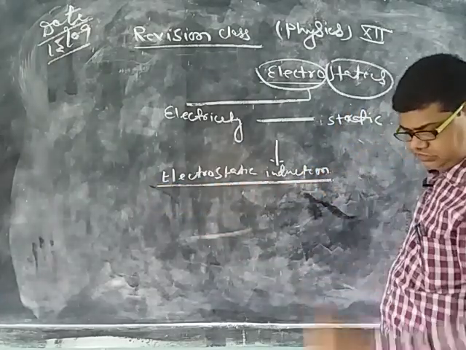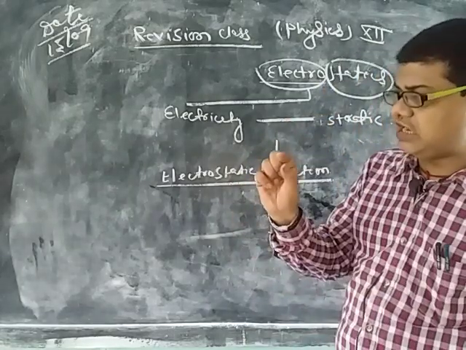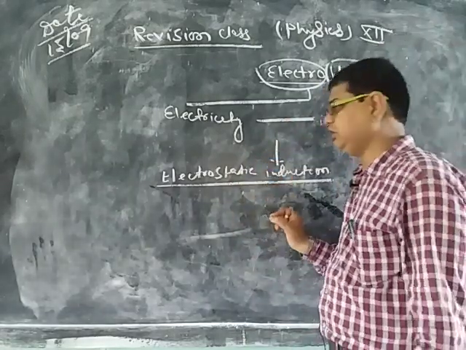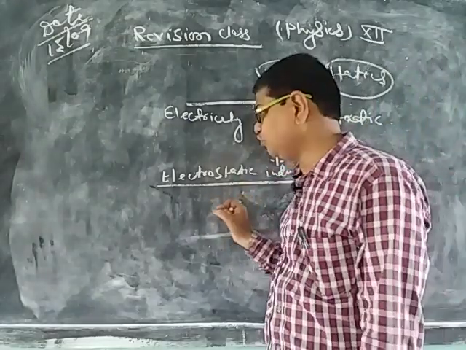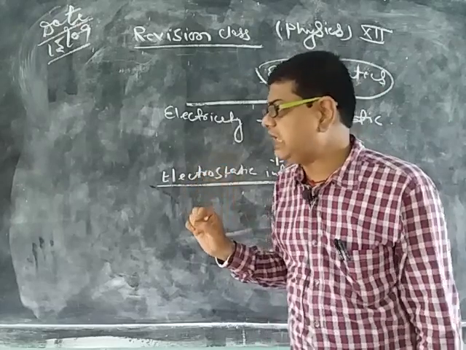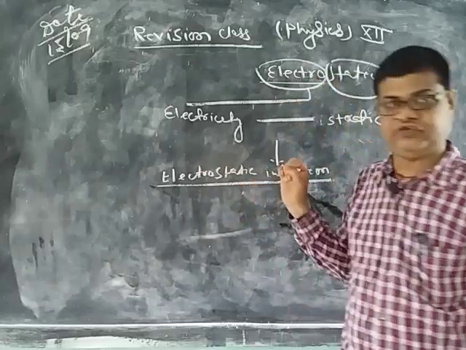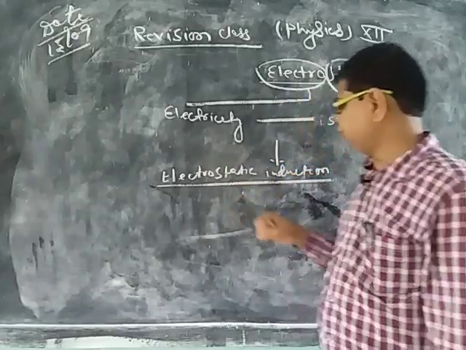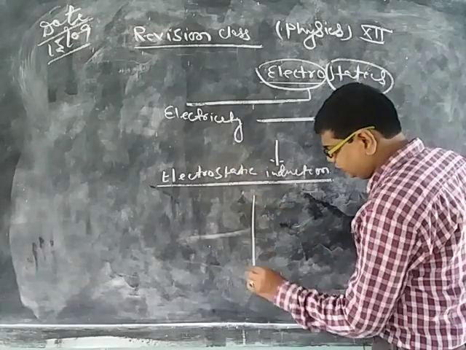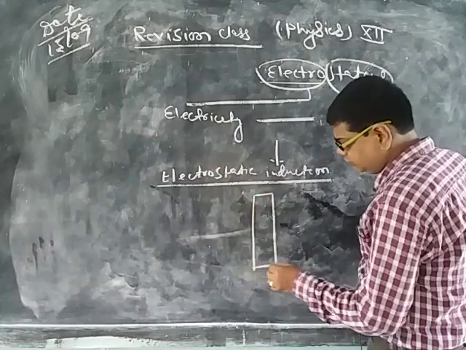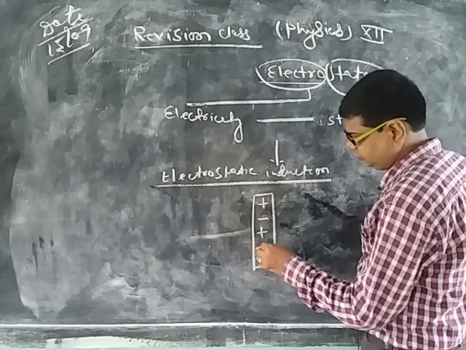When we bring a charged body near an uncharged body, then an equal and opposite amount of charge is induced on the surface of the uncharged body, and such phenomenon is known as electrostatic induction. What do you mean by an uncharged body? An uncharged body is one which has an equal amount of positive and negative charge.